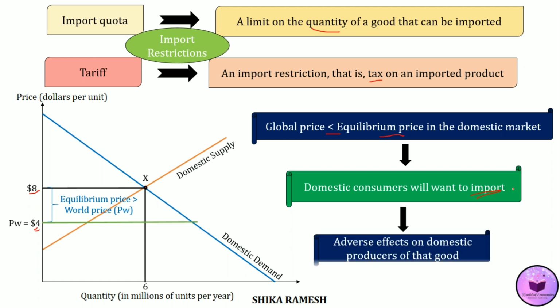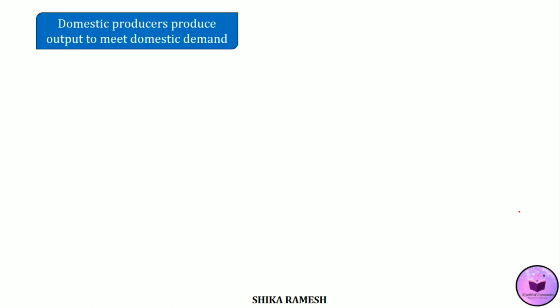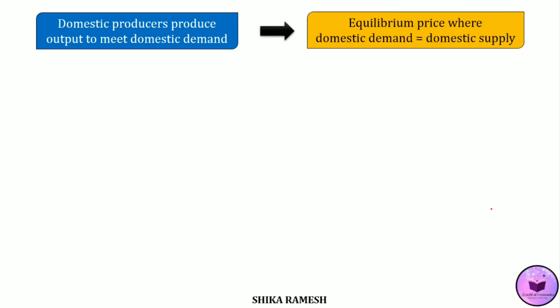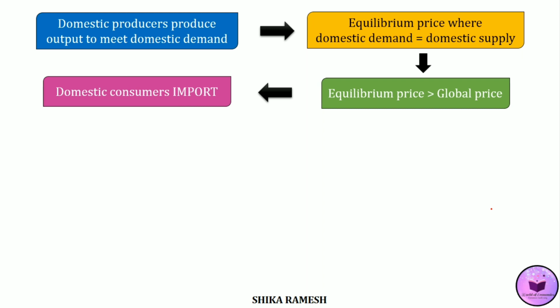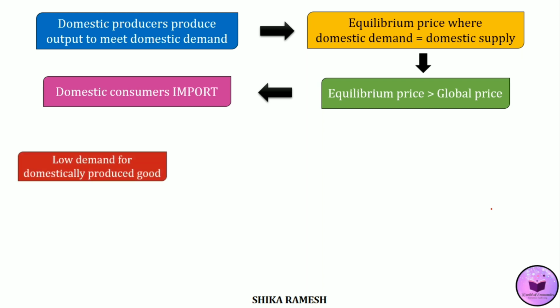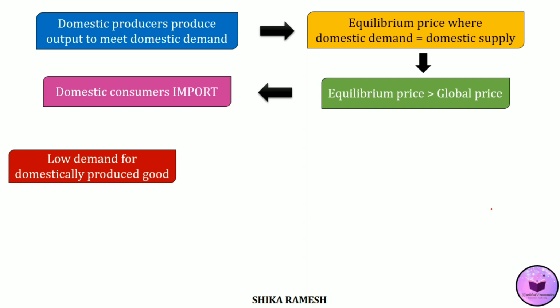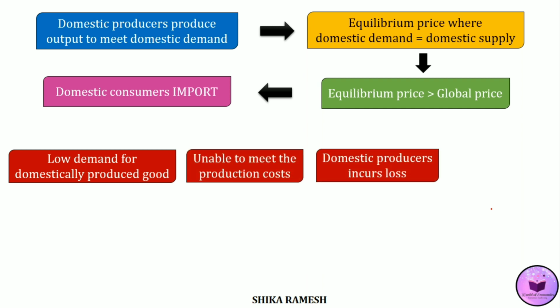But when this happens, it has adverse impacts on the domestic producers. Domestic producers would have already produced their output in order to meet the domestic demand. But when the domestic consumers see that the global price is much lower than the domestic price and start importing the product, the already produced product by the domestic producers will not be sold in the market. So the producers will be in loss, as well as they will not be able to cover the cost of production.